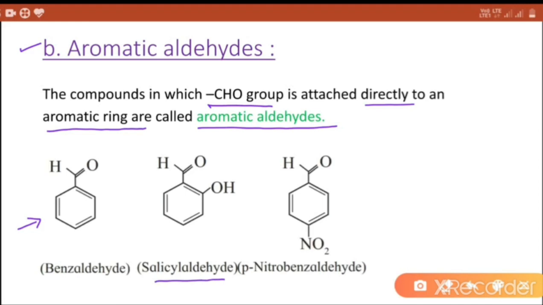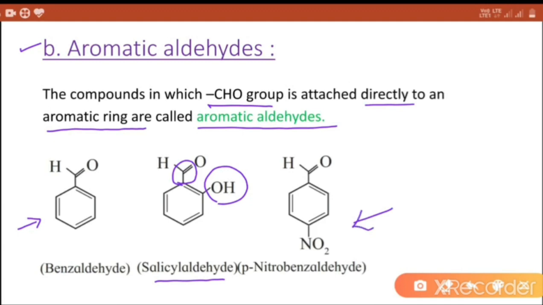The second example, salicylaldehyde, in which CHO group is directly attached with benzene ring and one OH group is present in this compound at second position.